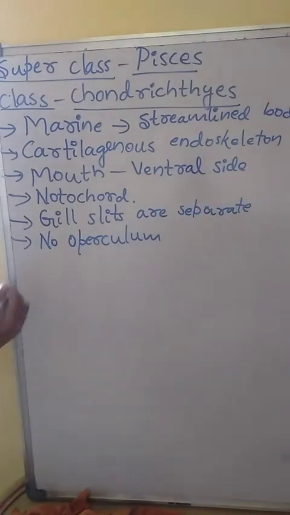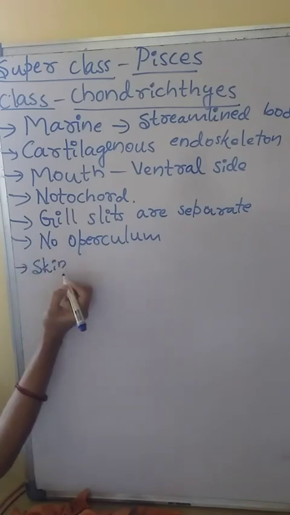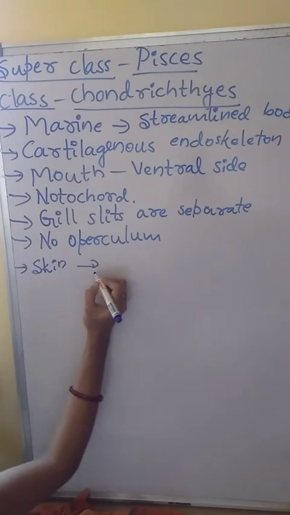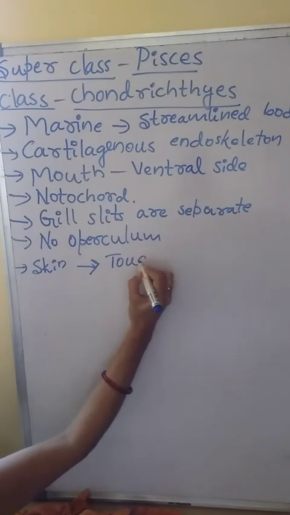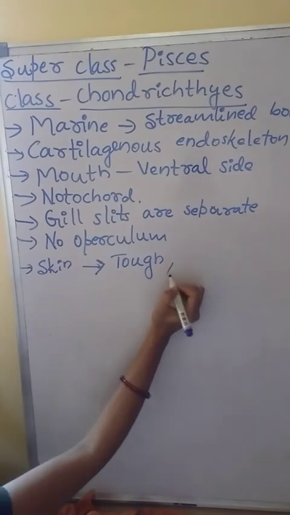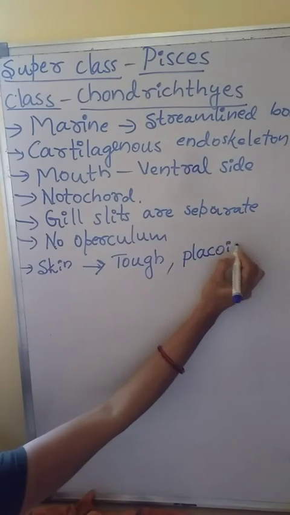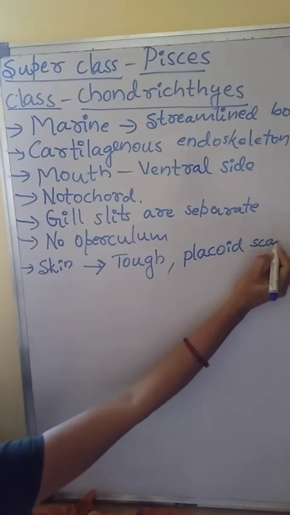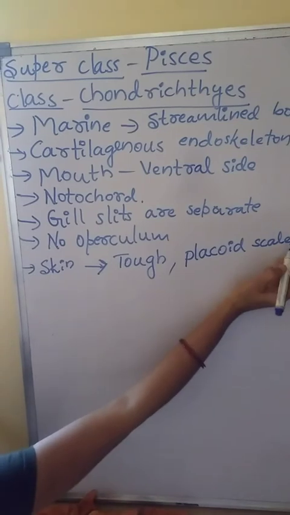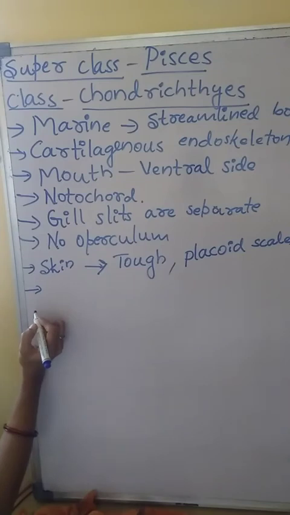Then skin. The skin of Chondrichthyes is tough, not soft, and contains minute placoid scales.